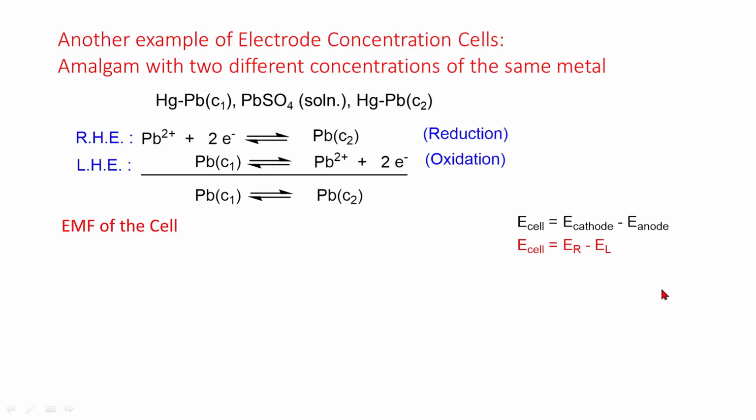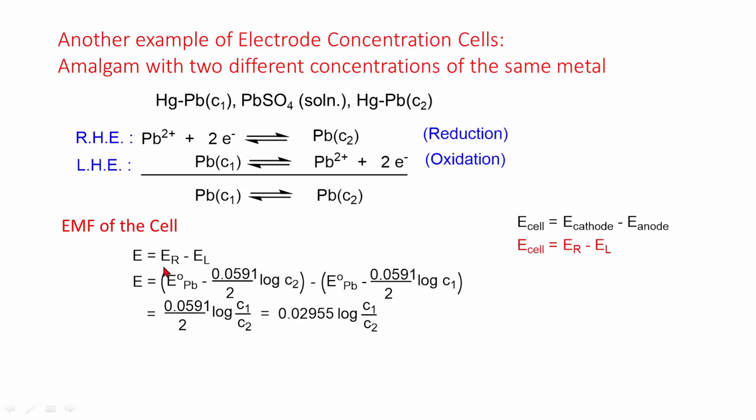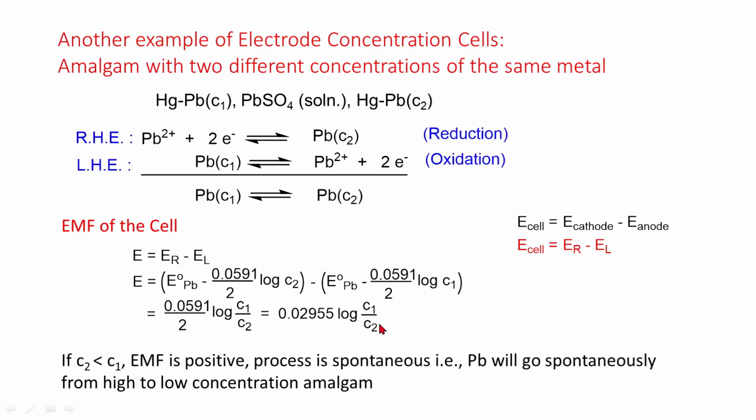EMF of the cell is given by E right minus E left. If we put in the values, EMF comes out to be 0.02955 log of C1 by C2. If C2 is less than C1, EMF is positive and the process is spontaneous. That is, lead will go spontaneously from high to low concentration amalgam.